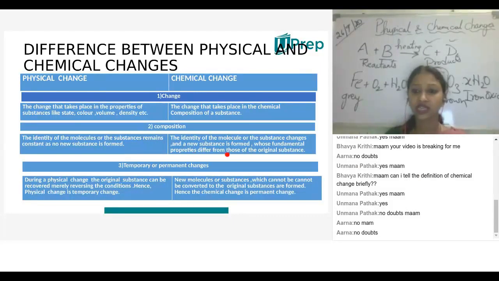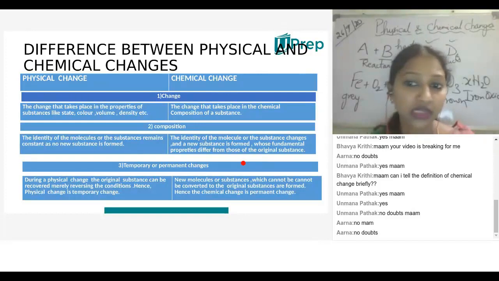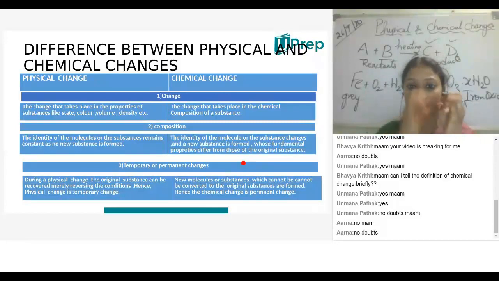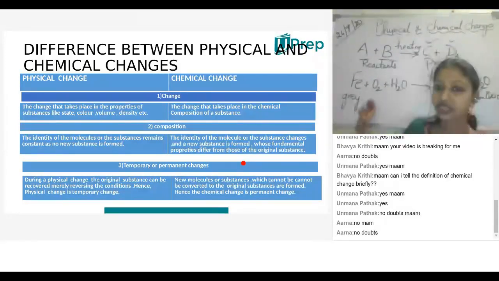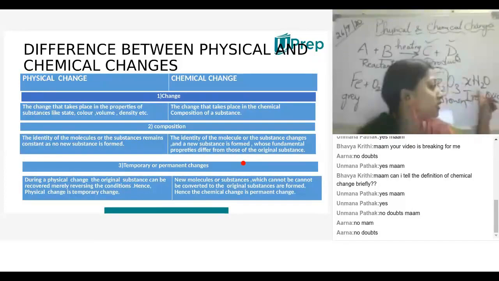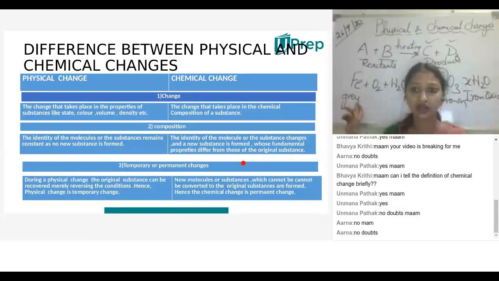In case of chemical changes, the identity of the molecules or the substance changes. A new substance is formed whose fundamental properties differ from those of the original substances. This is a chemical change. Melting of ice, melting of wax doesn't come under chemical change. They are physical changes. Only the arrangement of molecules will be changed. And in chemical change, once the product is formed, from this product you can't get the original substances.